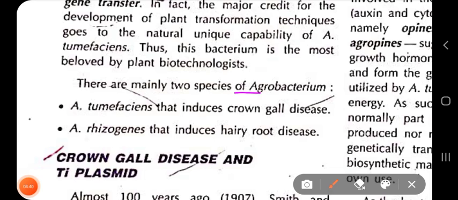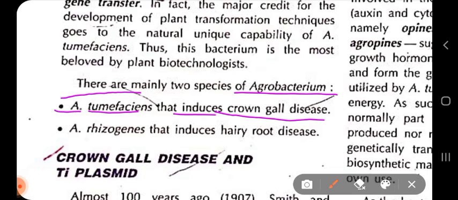Now there are two species of Agrobacterium found in the Rhizobiaceae family. One is Agrobacterium tumefaciens, which induces a disease called crown gall disease. And how does it induce crown gall disease in plants? Agrobacterium tumefaciens has a plasmid called the Ti plasmid, which stands for tumor inducing plasmid. With the help of this Ti plasmid, Agrobacterium tumefaciens causes infection in plants.